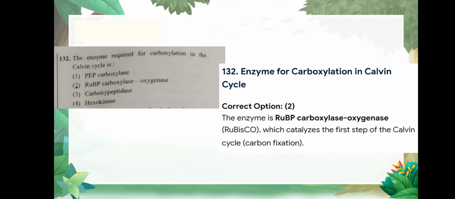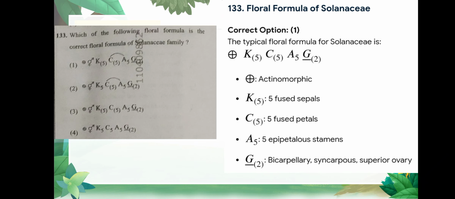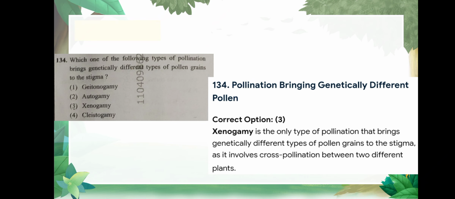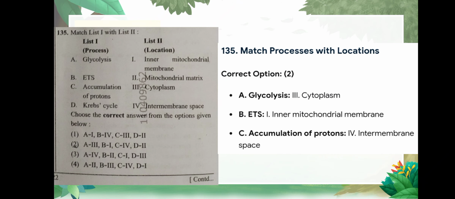Question number 132 is the enzyme required for the carboxylation in the Calvin cycle is RuBP carboxylase oxygenase, option number 2. Question number 133 is which of the following floral formula is correct floral formula for Solanaceae family and the correct option is option number 1. Question number 134 is which of the following types of pollination brings genetically different type of pollen grain to stigma and the correct option is option number 3, that is xenogamy.